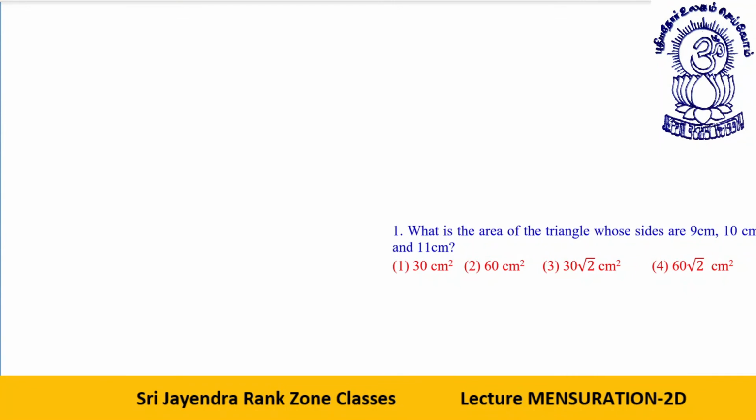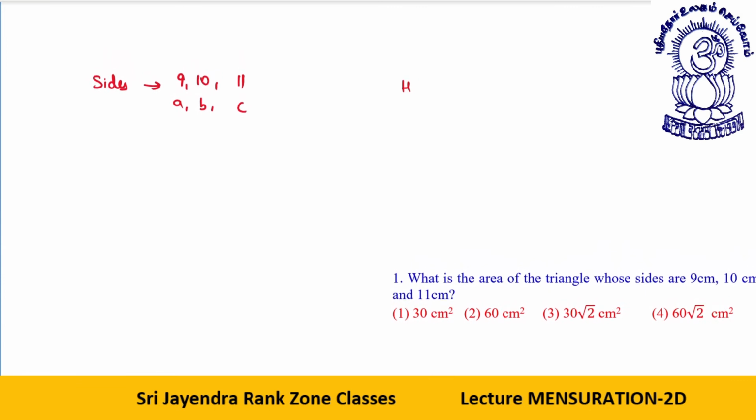What is the area of a triangle whose sides are 9, 10, and 11 centimeter? See, dear students, we are given the sides as 9, 10, and 11 centimeter. Let's say this is A, this is B, this is C. Now we are going to use Heron's formula. Now I will be doing some questions based on Heron's formula.